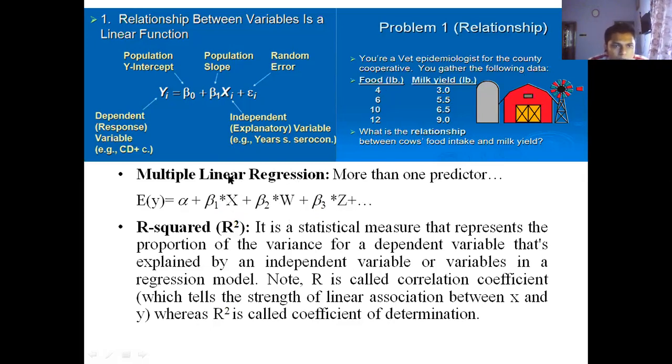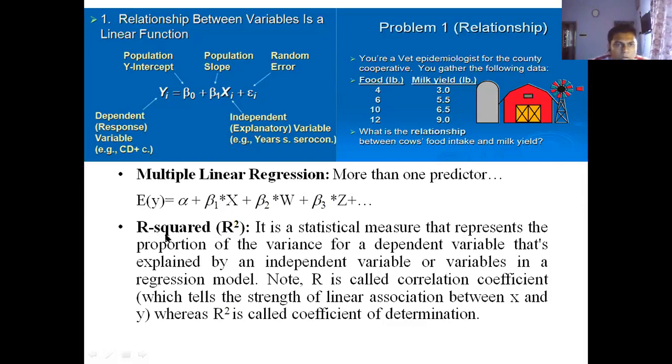This is known as multiple linear regression. And there are also methods by means of which you can estimate these multiple coefficients, beta 1, beta 2, beta 3 and alpha.